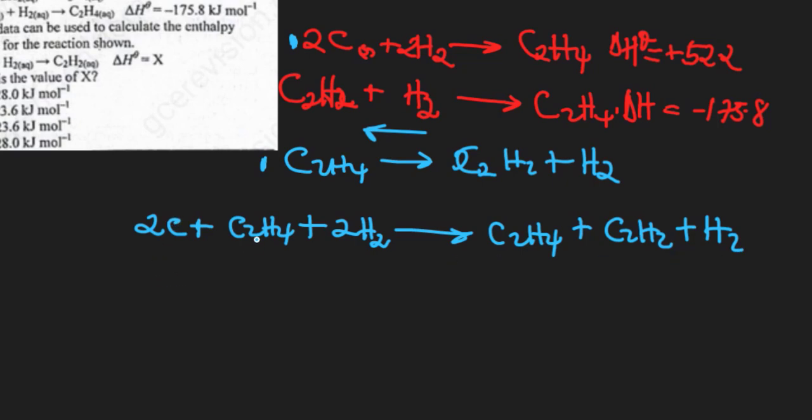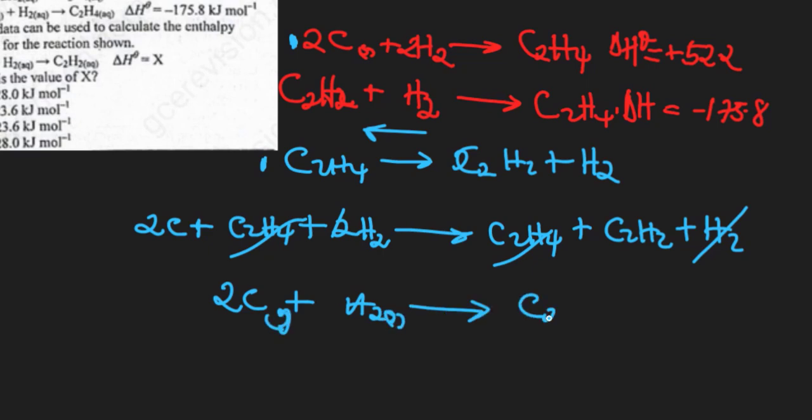We're going to see here that this will strike off this, and 1 hydrogen here will take off 1 hydrogen here, so that our overall is going to be 2C plus hydrogen giving us C2H2. As I swapped this one, the enthalpy change also swapped from negative to positive 175.8.